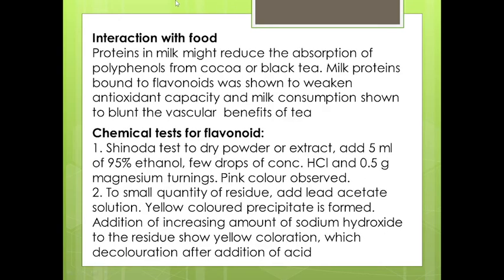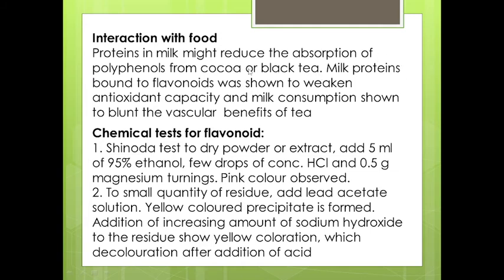Interaction with food: if the flavonoid is ingested in the presence of milk, then the milk proteins will bind to the flavonoid and weaken its activity. The antioxidant activity produced by flavonoid gets weakened when it is ingested with milk protein.